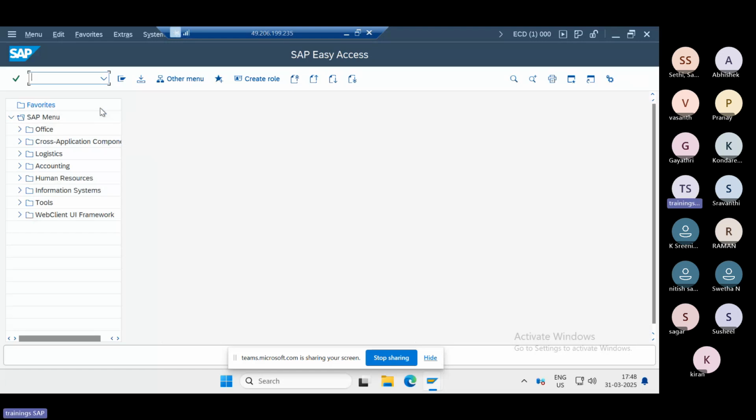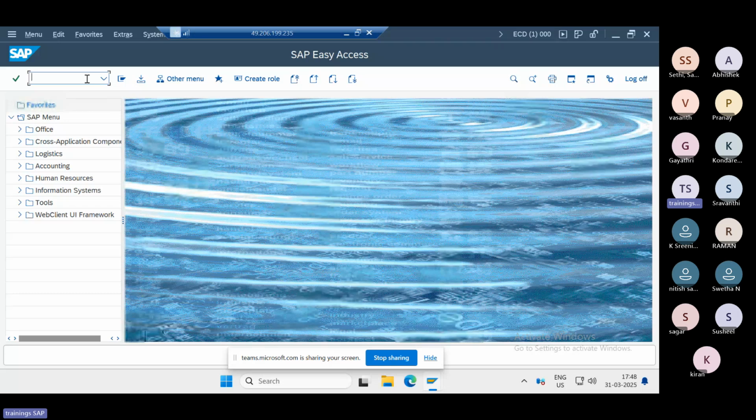Once you log in with the user ID and password, just click on STMS. It's the same transaction code used for the domain controller configuration and for adding systems and other configurations. So you need to execute the STMS transaction code here.